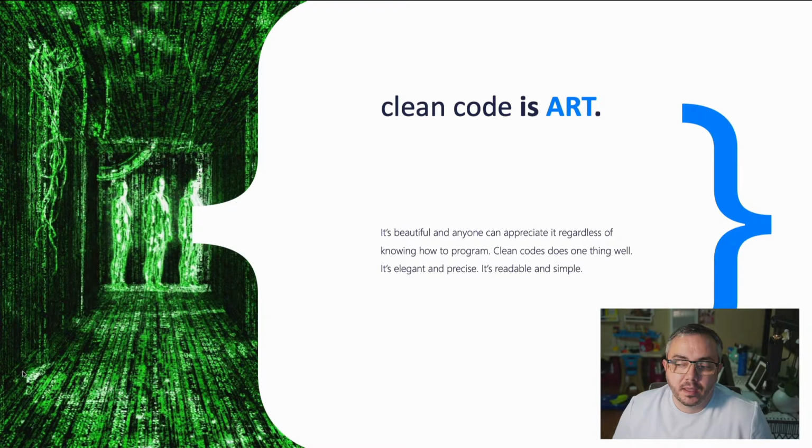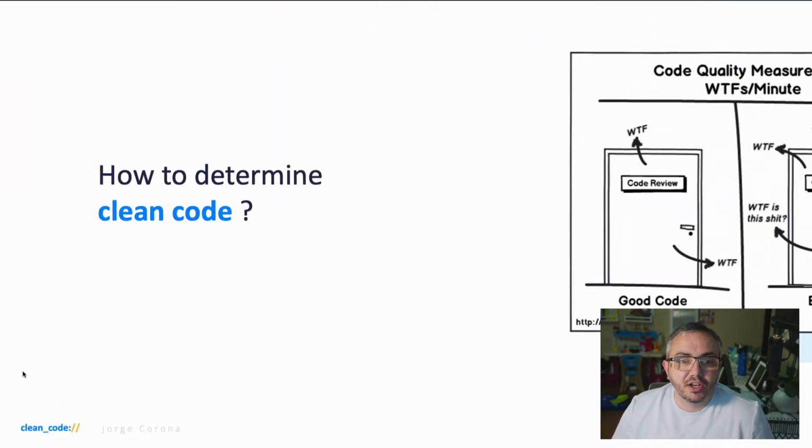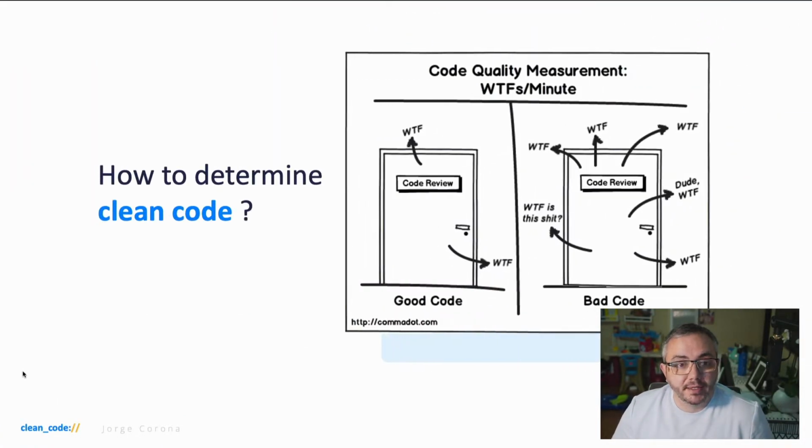No. Clean code is not the first thing you write. It's like a painting. It takes a couple of revisions to get it just right. So how can you tell if your code is good or bad? Pretty simple. Count the number of WTFs per minute. The worse the code is, the more WTFs. The better the code is, the fewer WTFs. What does that mean to me?